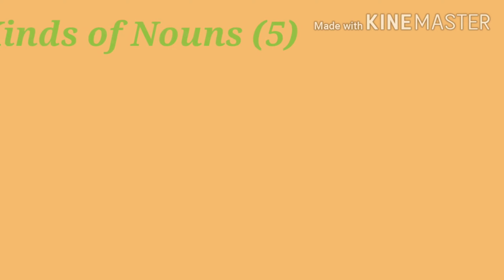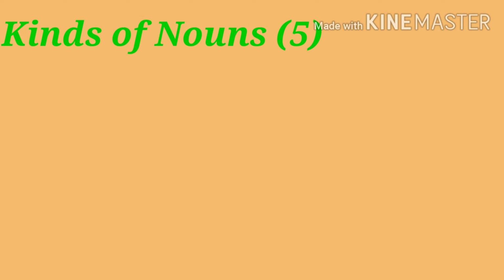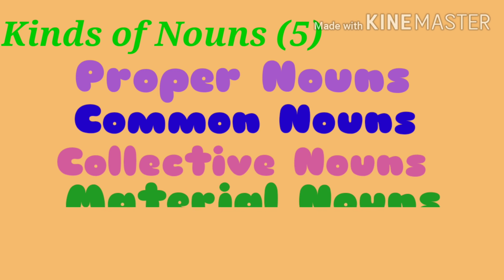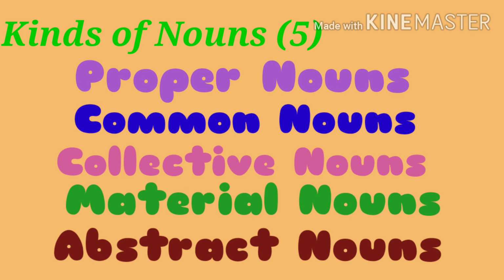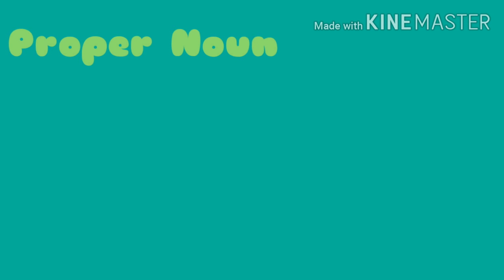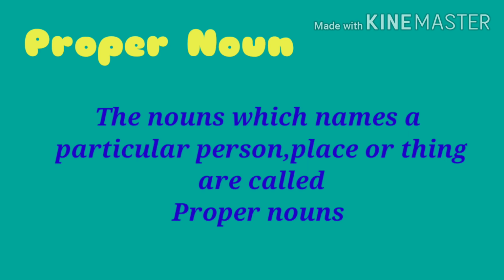There are five kinds of nouns, that is, proper nouns, common nouns, collective nouns, material nouns, and abstract nouns. And in this video, we will do proper nouns and common nouns. So, the first kind of noun that we will discuss is a proper noun. The nouns which name a particular person, place, or thing are called proper nouns.